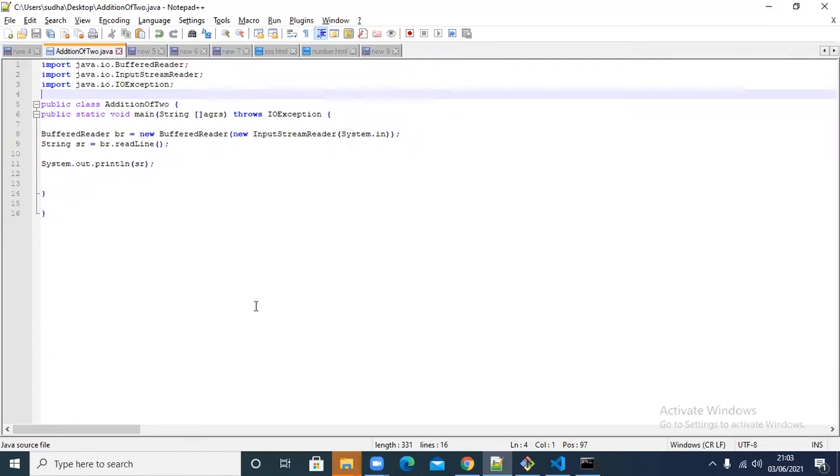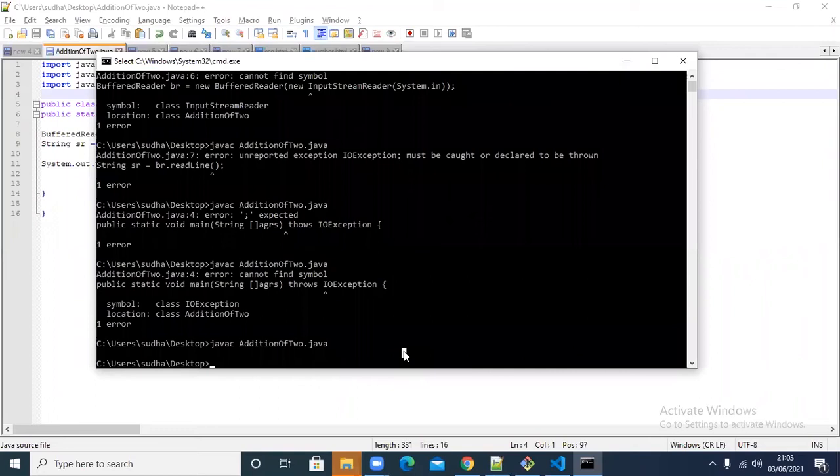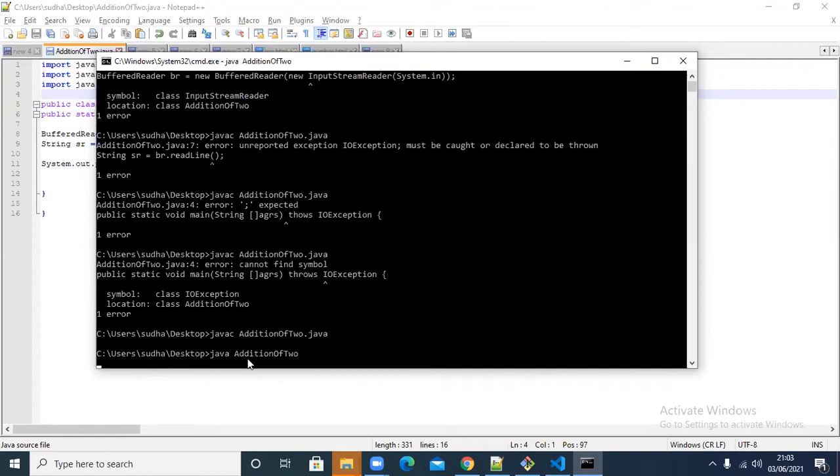Okay. Now I compile it. I go and run it. Java addition of 2. Now see what is happening.